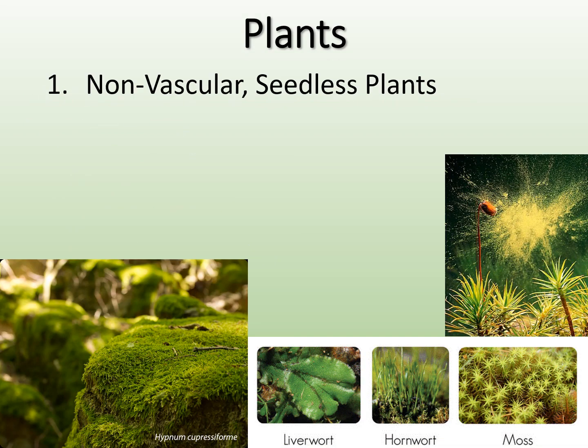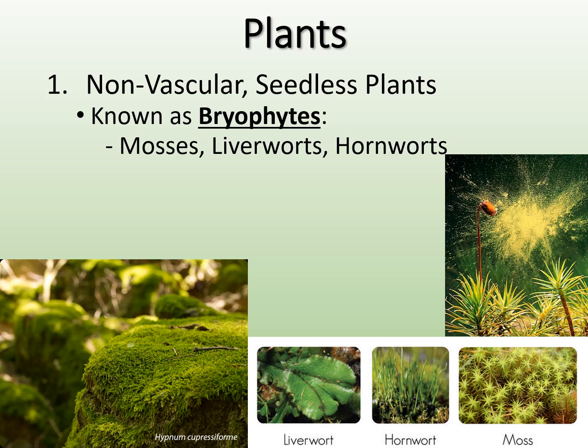So let's talk about our first group of plants. So these are our non-vascular seedless plants. So they're kind of the first, maybe most ancient type of plants, okay? These guys are known as bryophytes. So that's their overarching name, but within the bryophyte category, we have mosses. So I think probably most of us are familiar with moss. And then we have liverworts and hornworts. Okay, so I have some pictures of those down below, but I think most of us are familiar with moss.